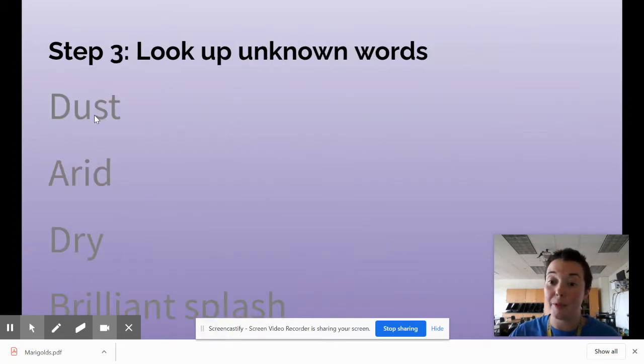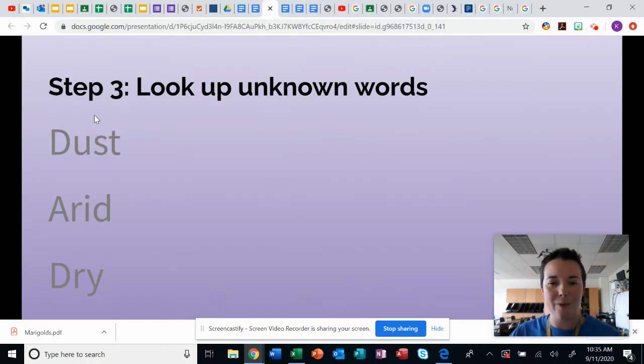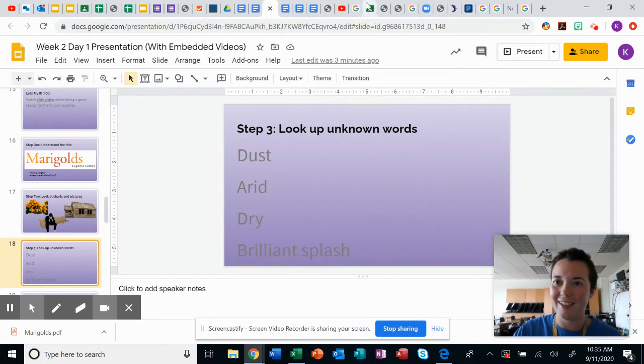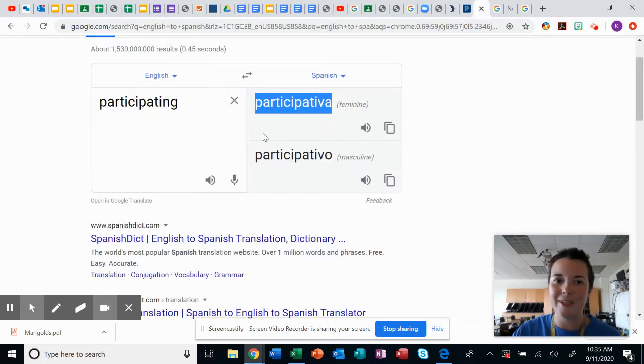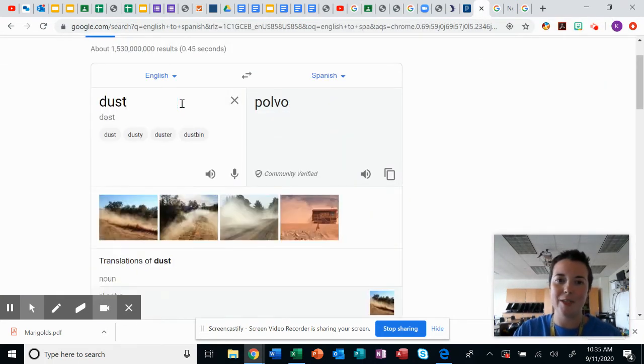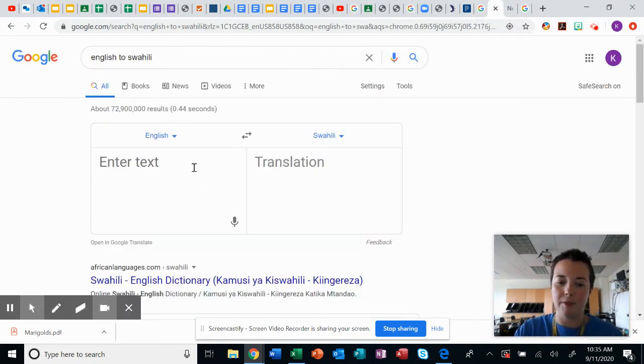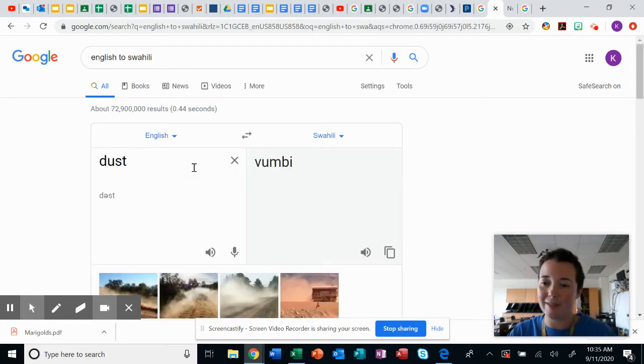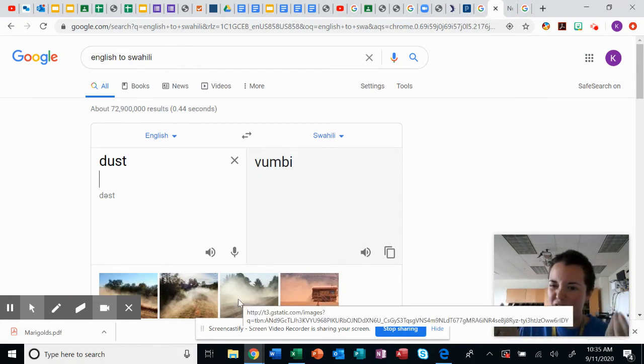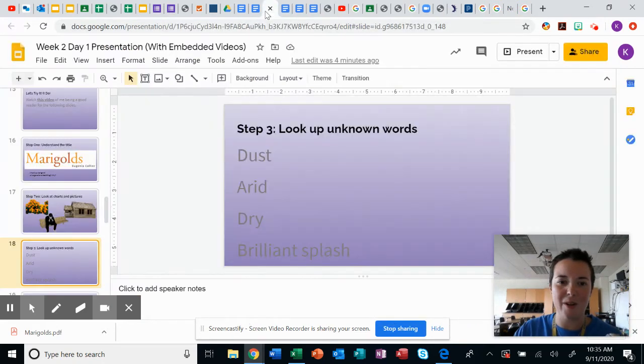And we're going to look up some unknown words. I chose 5 words: dust, arid, dry, brilliant, splash. So remember, what is our best friend? Google Translate. So I'm going to put it in Spanish, dust, polvo. And we're going to do it in Swahili too, because it's my second most common language in our class, vumbi. Okay, so we know that there's going to be a lot of dust in this story, and there's even a picture of it, a lot of dirt, things like that. Let's see what our second word is.